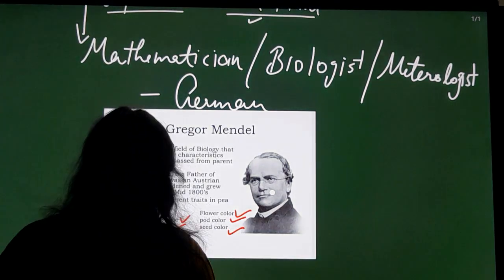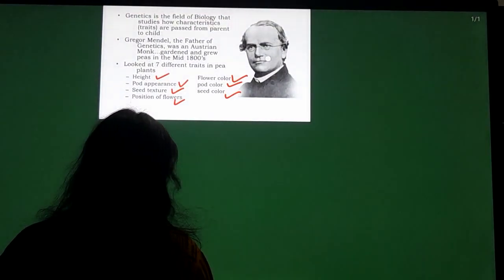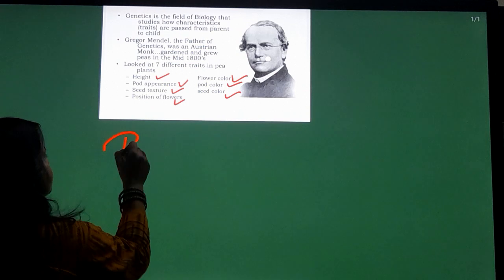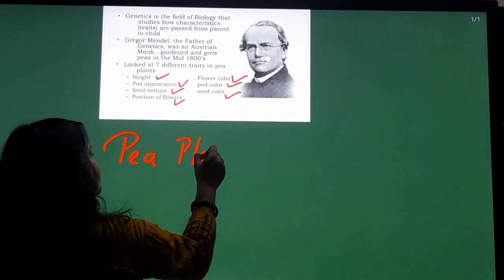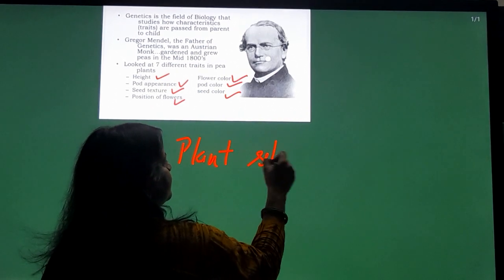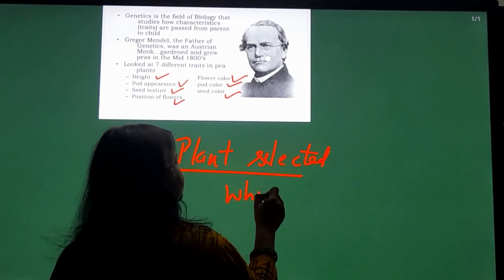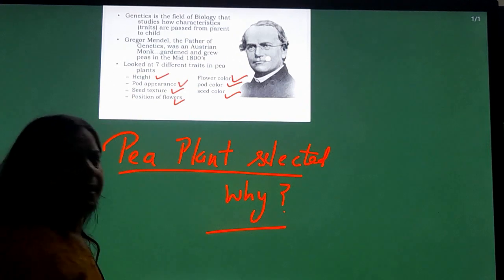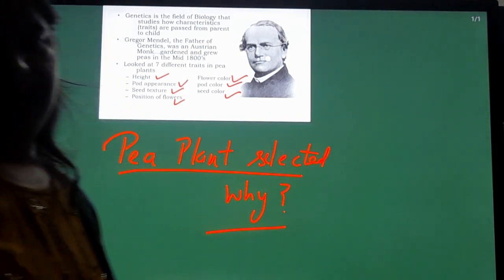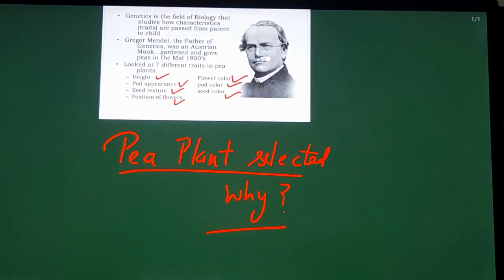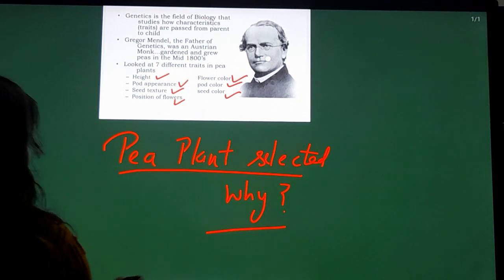So there were some reasons why he selected the pea plant. What are the reasons? Number 1, numerous distinct varieties are present.